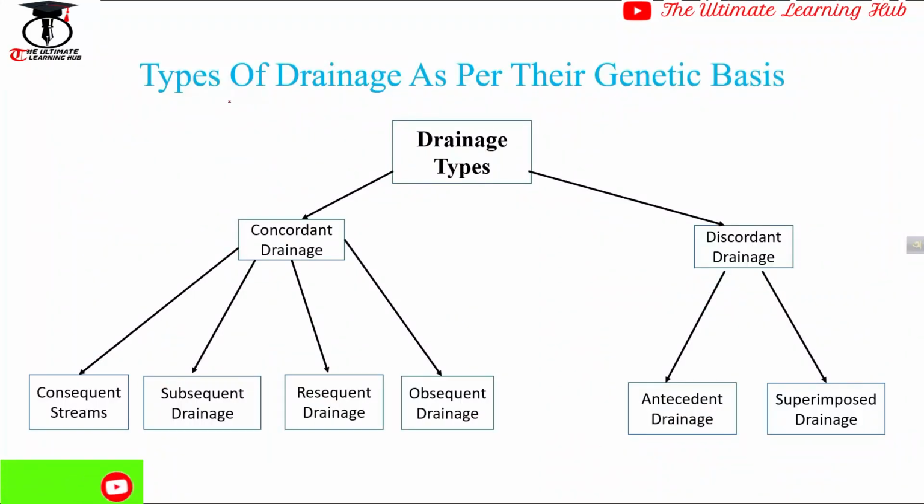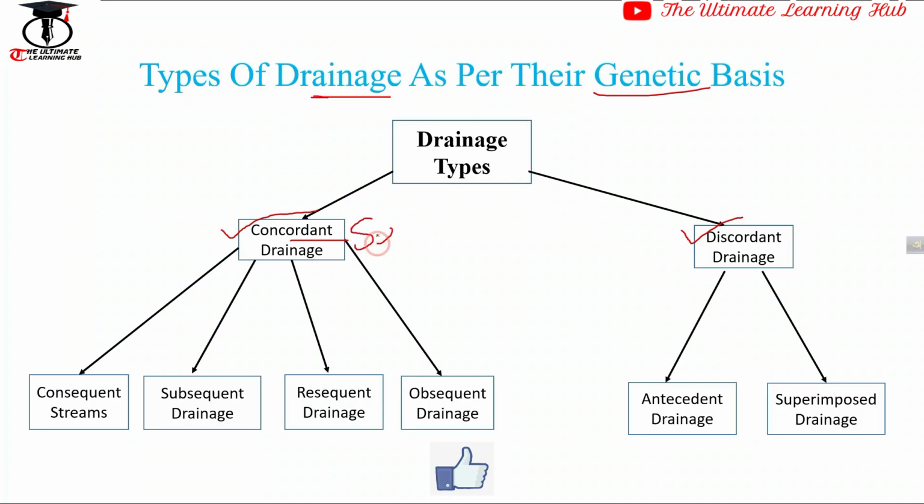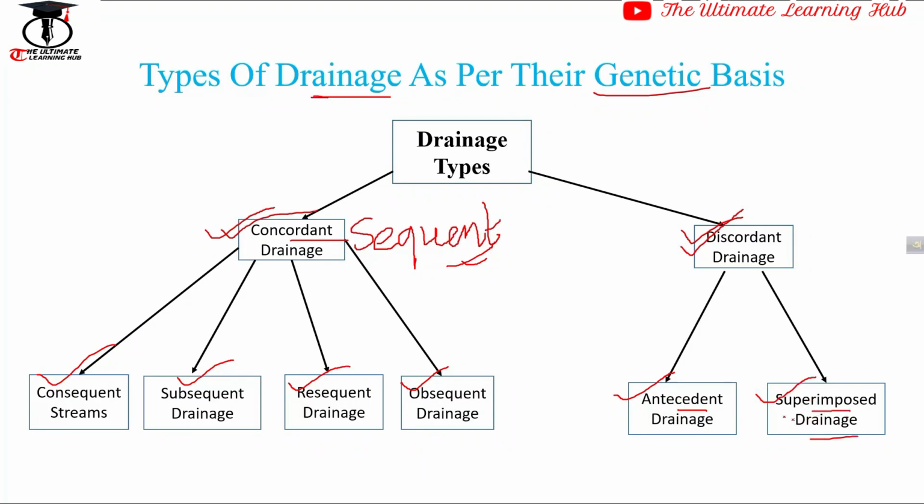If we talk about the types of drainage based on their genetic basis, we can divide it into two categories, that is concordant drainage and discordant drainage. Concordant means sequent drainage. What is sequent? Sequent drainage represents following the initial topography. Under this classification, consequent, subsequent, resequent and obsequent streams come. If we talk about discordant drainage system, only two streams, antecedent drainage and superimposed drainage, come under this classification.